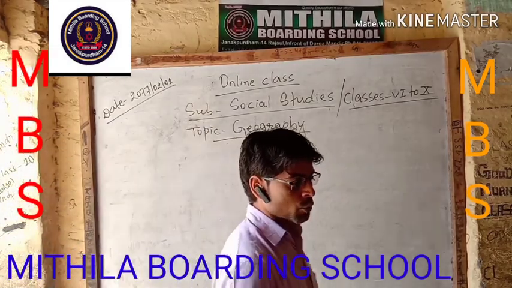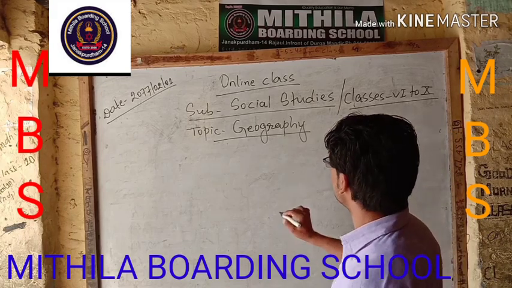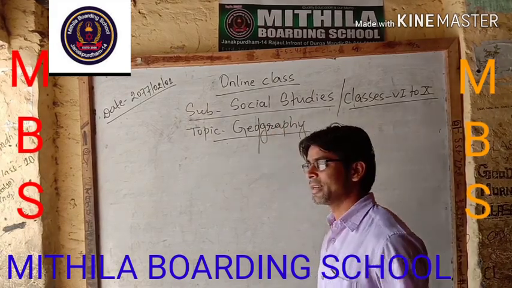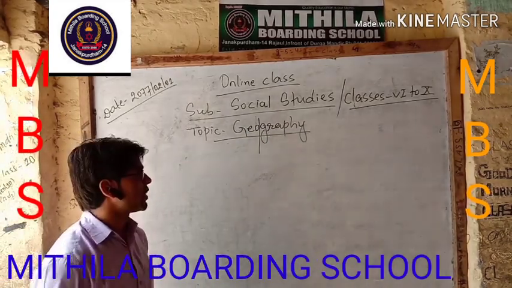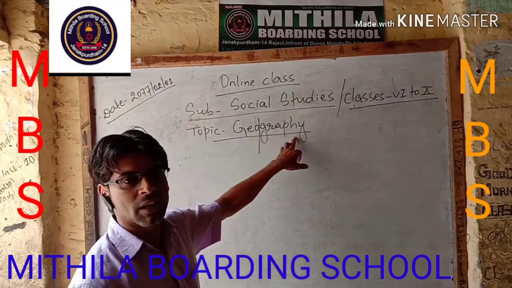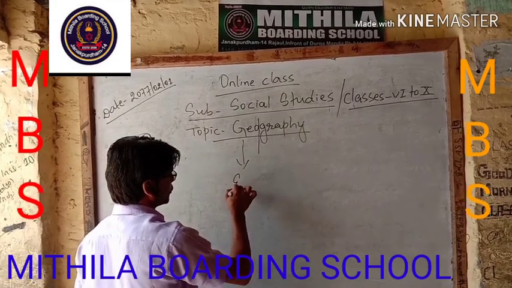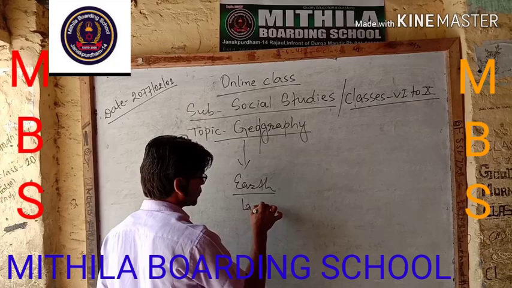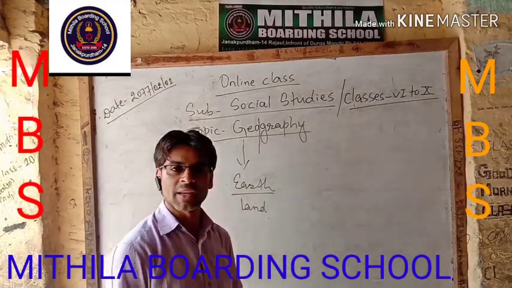Students, you can see that the word geography is made up of two words, that is geo and graphy. Geo means the earth, or we can also call it land.